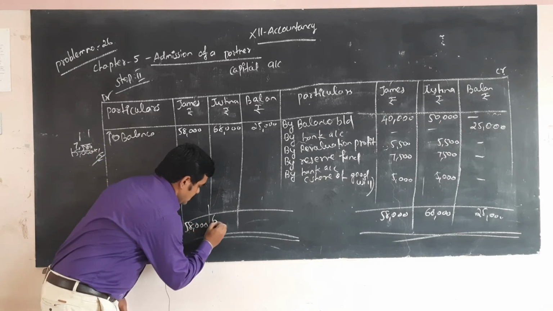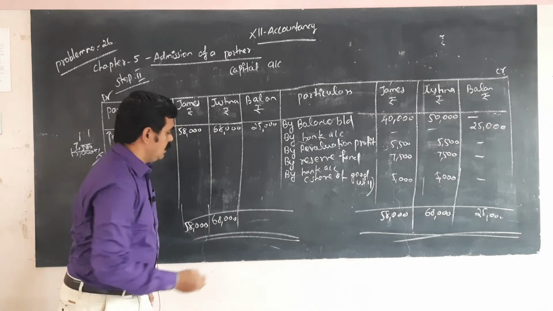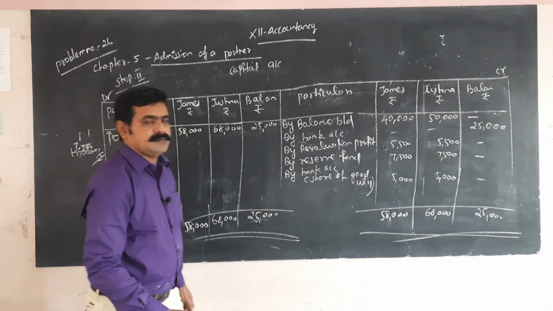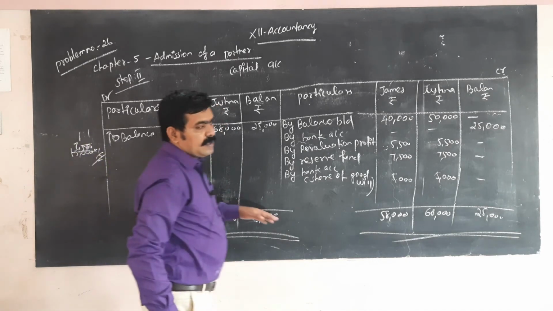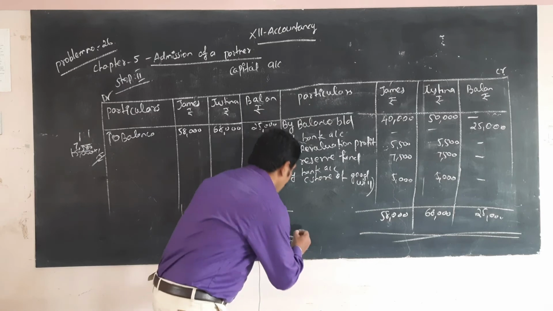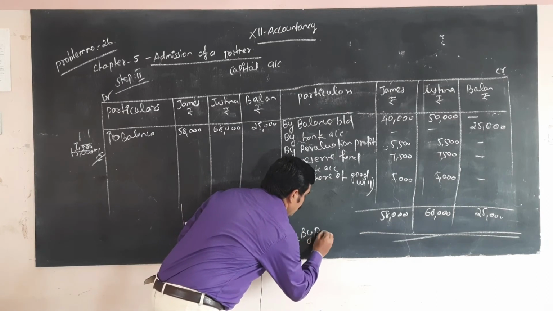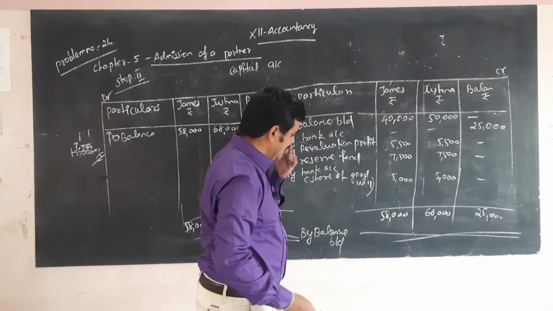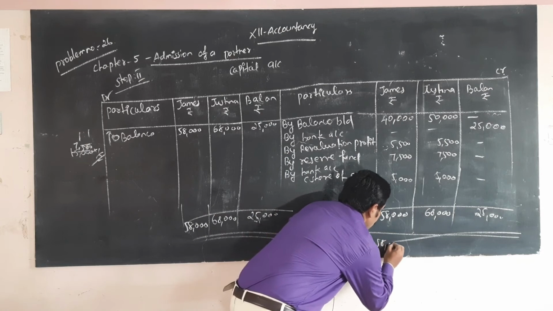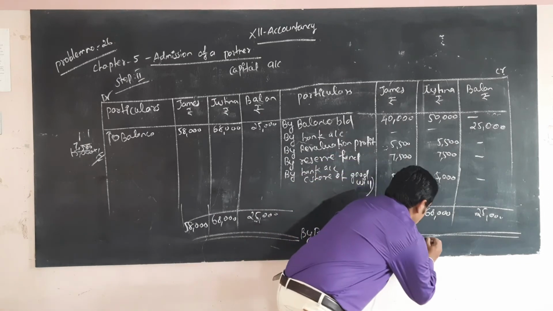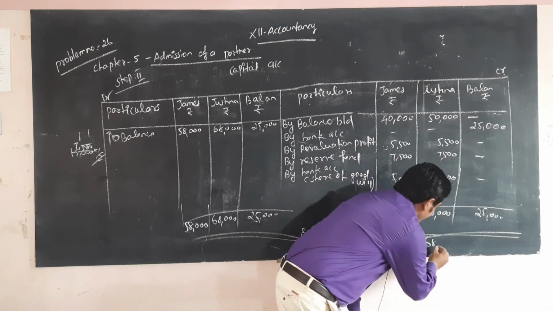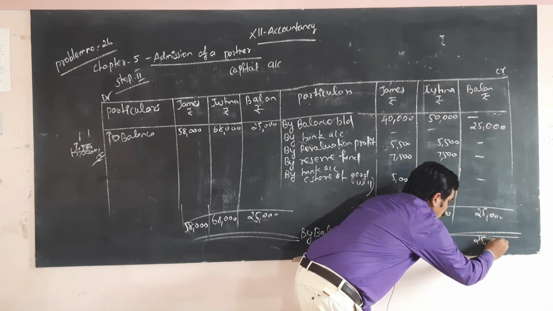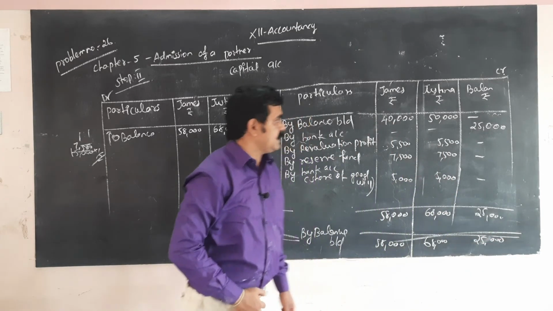$58,000, $68,000, then $25,000. Okay, this amount is transferred to the next year. So by balance brought down: $58,000, $68,000, $25,000. That's all. Okay, so this is the second step.